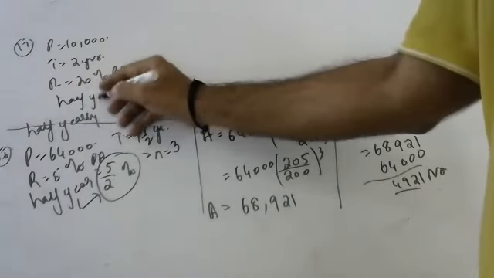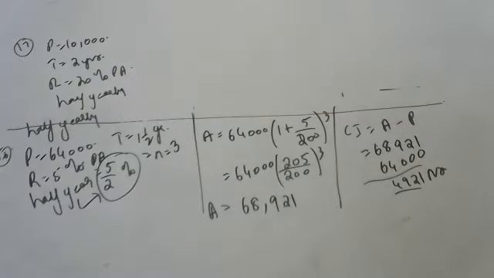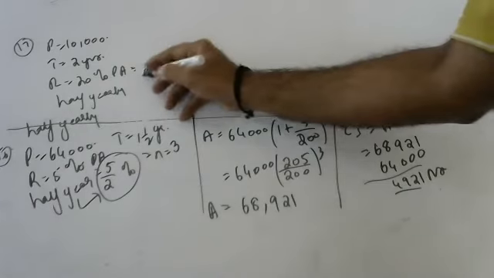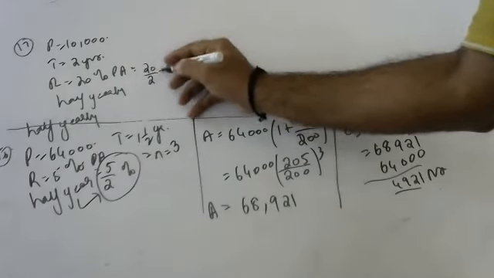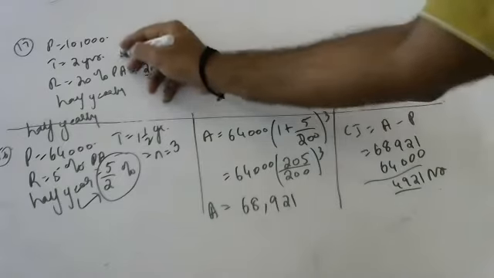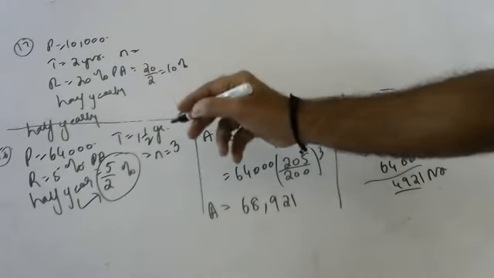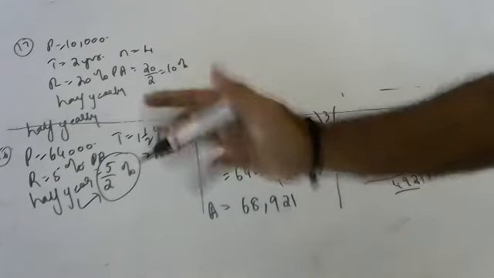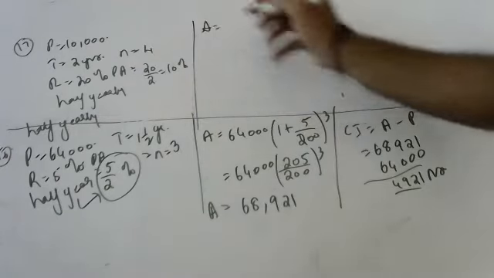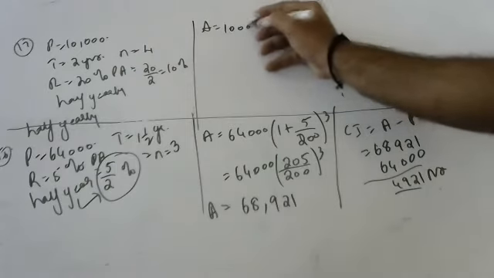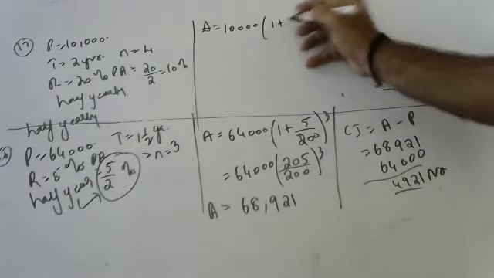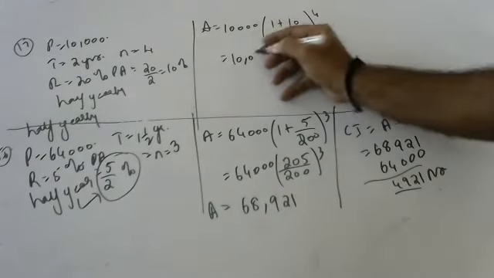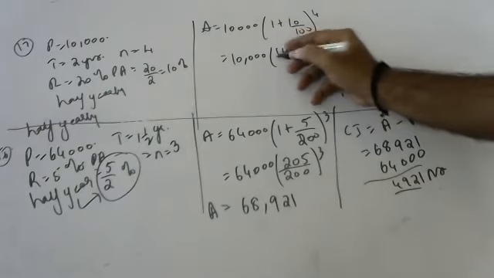This is half yearly, Vedant. Yes, sir. So 10,000, 20 by 2 is equal to 10, so 110 by 100. Time is 4, because there are 4 half years in 2 years. Now tell me the amount. Amount is equal to 10,000 into 1 plus 10 by 100 whole to the power 4, that is 10,000 into 110 by 100 whole to the power 4.